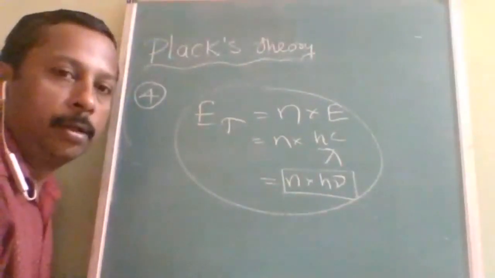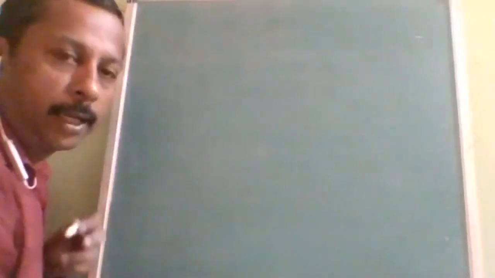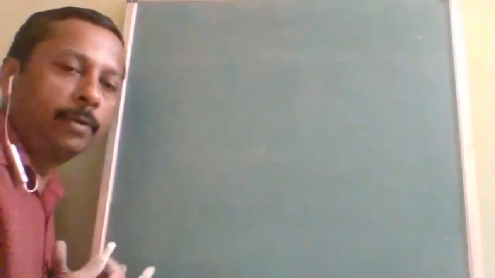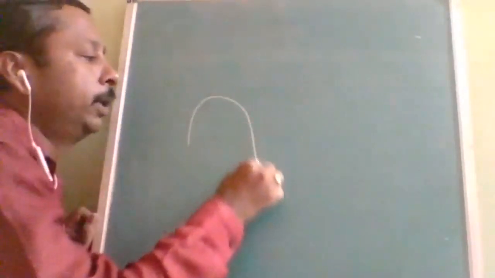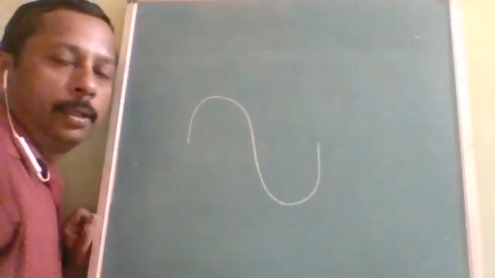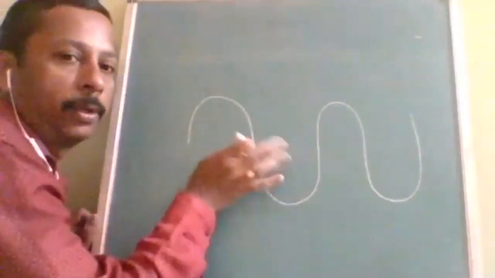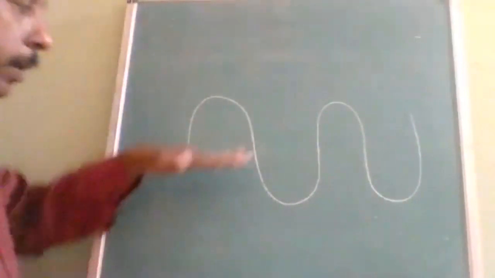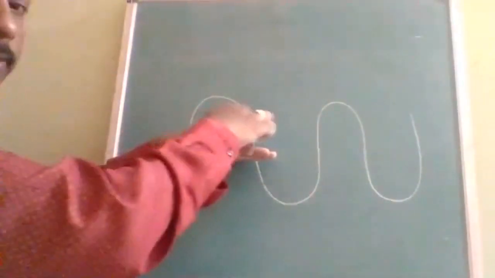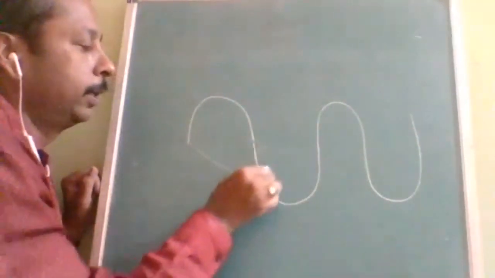Is it understood? Now, before understanding further, you should know what an electromagnetic wave is, because Planck's theory deals with electromagnetic waves. Further, we are going to study only electromagnetic waves. Actually, it is a combination of two waves. One wave moves parallel to the board. There will be another wave perpendicular to this, so in this way it will move. It will come outside and go inside the board. I cannot draw it like that.